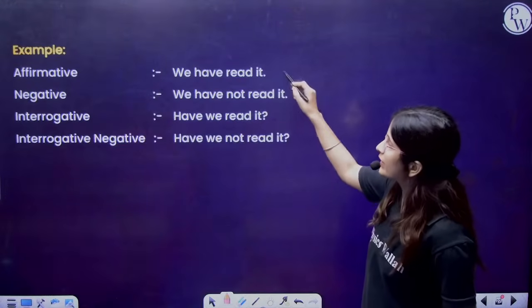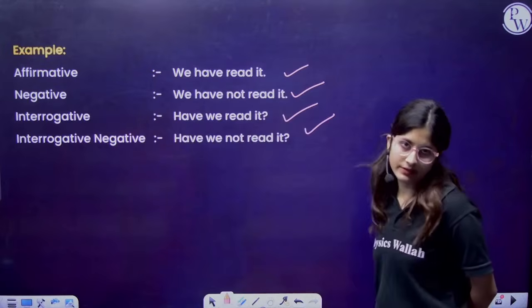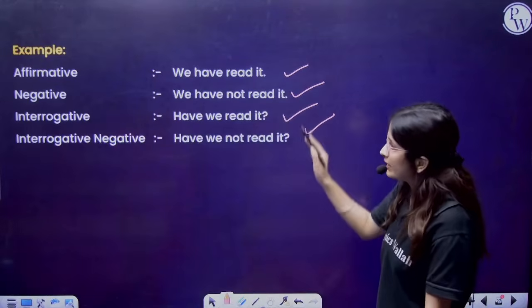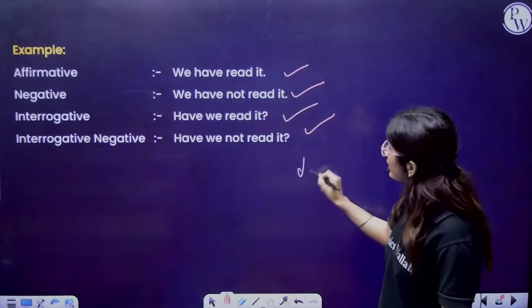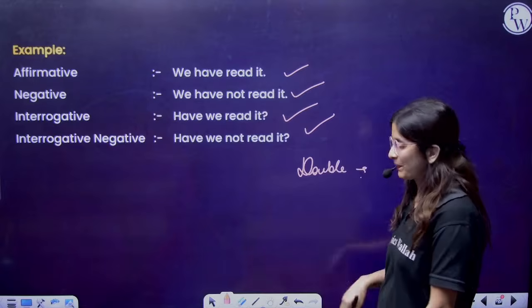Affirmative. We have read it. We have not read it. Have we read it? Have we not read it? So these are the examples. Write the double interrogative for sure in the comment section.